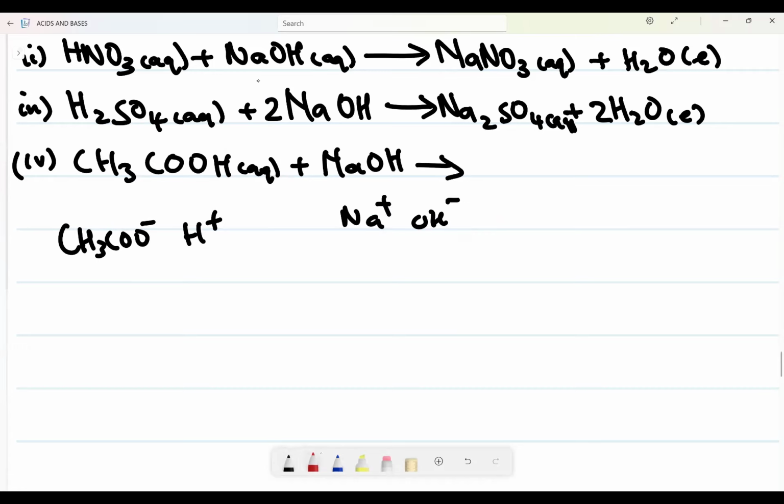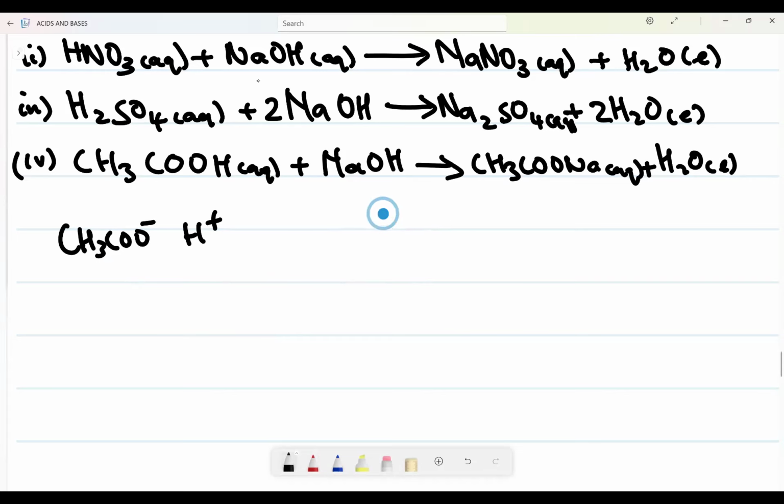You know what happens most. The H plus wants to combine with the OH. So it will form what? Water. When this combines, it will form as what? Water in liquid. Plus now, can you see now the minus will want to combine with the Na. So it will form as well CH3COONa. Then this is aqueous. How interesting is that? Then let's look at the reaction of carbonates.